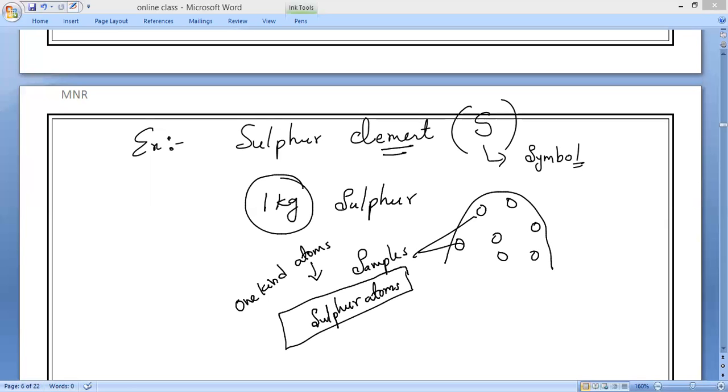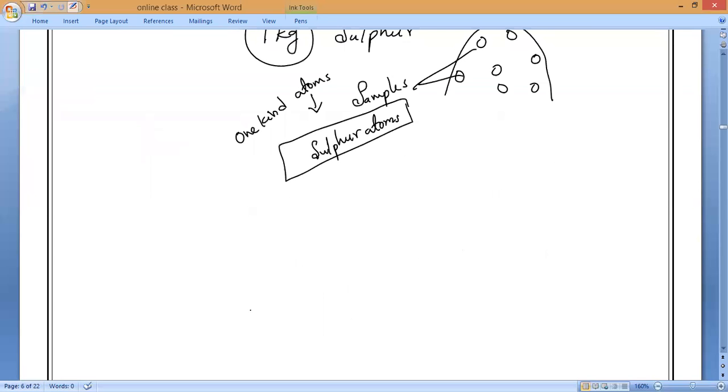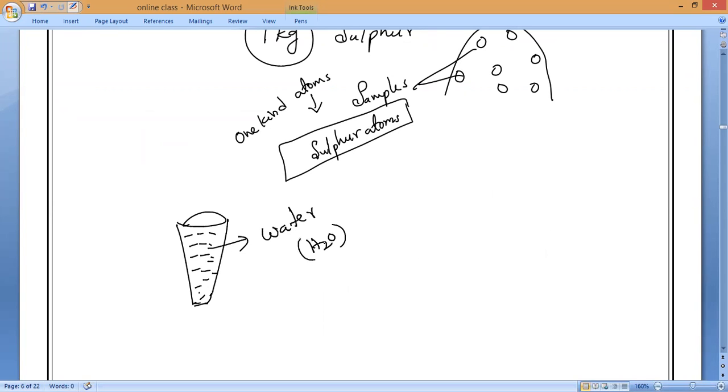Now, similarly, you can take water. Suppose I have given one glass of water. What is the formula of water? H2O. It is also made up of only one kind of molecules.